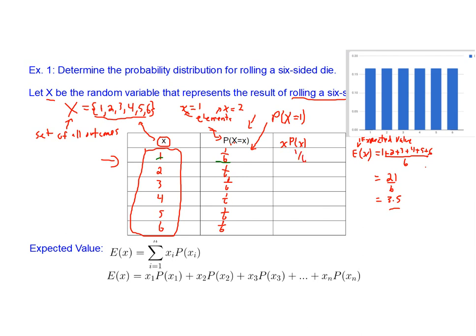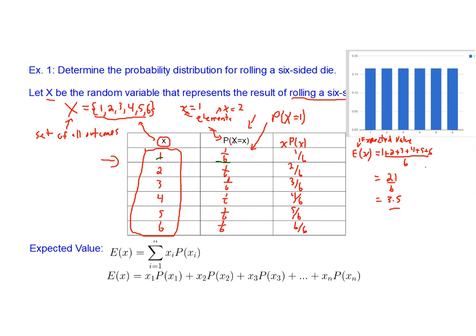Try to fit this in here. 2 times 1 over 6 will be 2 over 6. 3 times 1 over 6 will be 3 over 6. I'm just leaving these in unreduced form because what's going to happen here in the end is we're going to add these all together. So we're going to want to have a common denominator. So we'll get 4 over 6, 5 over 6, and 6 over 6.